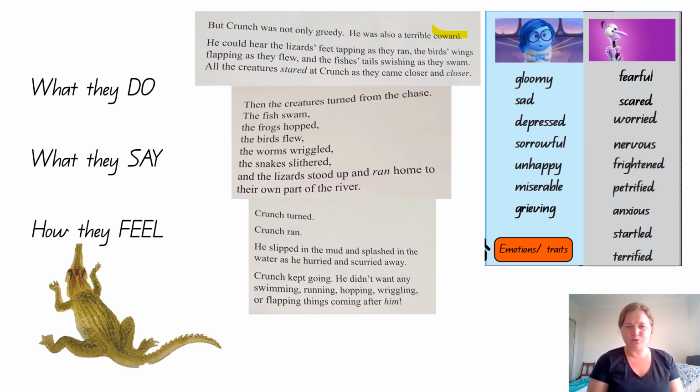I know in the story it says that he didn't want any swimming, running, hopping, wriggling or flapping things coming near him. He seemed quite scared of all of those animals coming near him. He was also a coward. As he was running away, we know that he hurried and scurried and he slipped in the mud. He was trying to be quick to get away from the other animals.